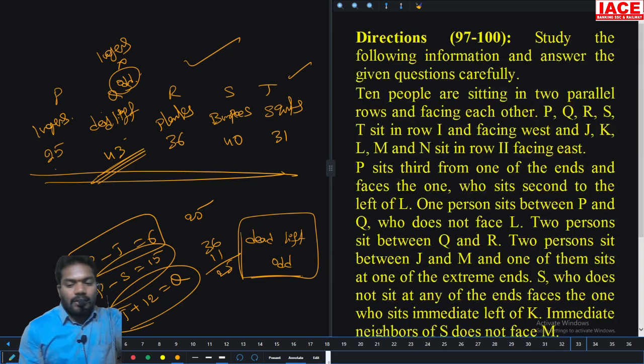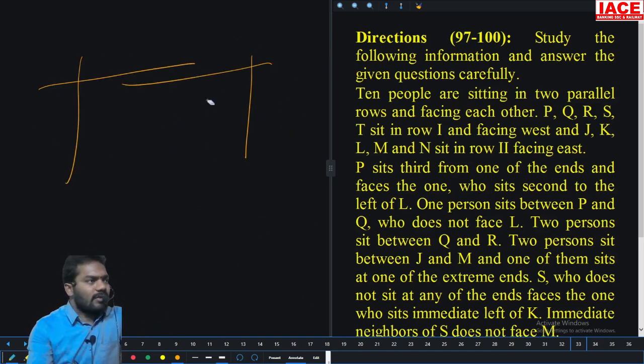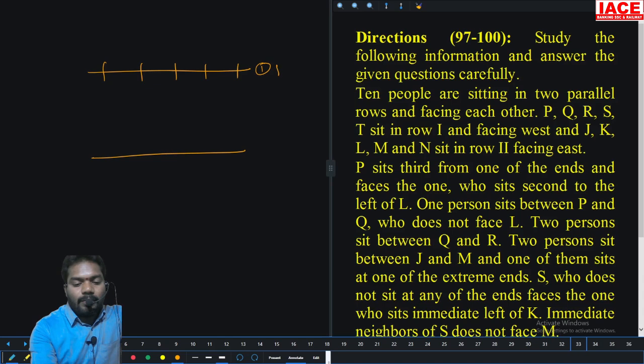Clear? Now, questions 97 to 100. 10 people are sitting in 2 parallel rows, facing each other. PQRST in row 1 facing west. Okay, take it as west. 1 2 3 4 5 persons, and this is east. So row 1 is facing west: PQRST. Row 2 is facing east: 1 2 3 4 5, this is JKLMN.